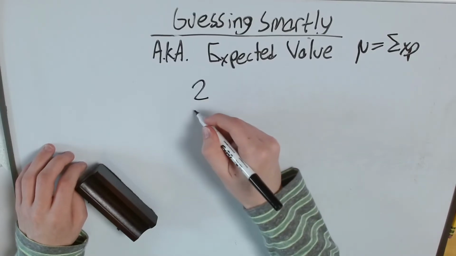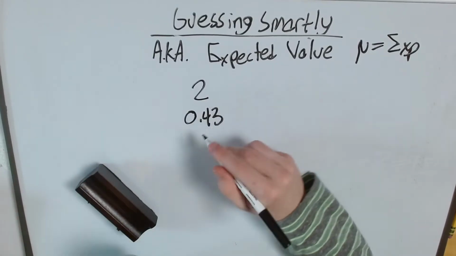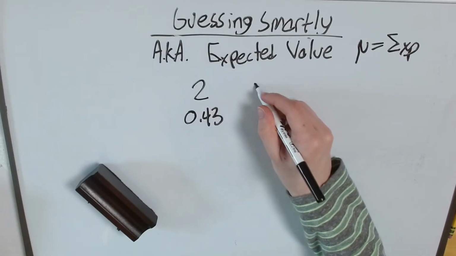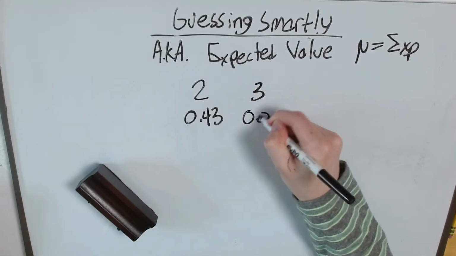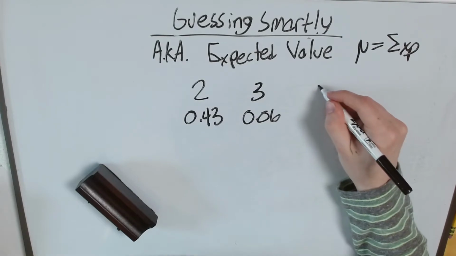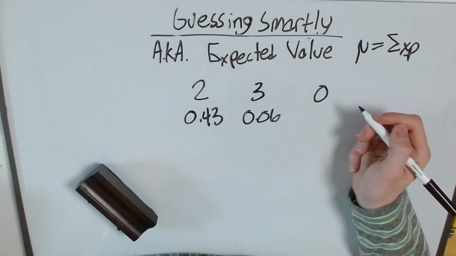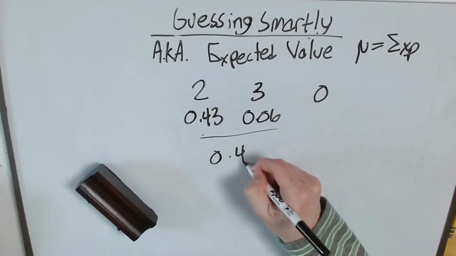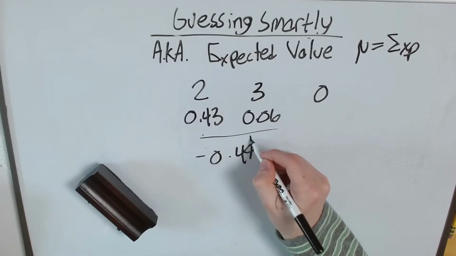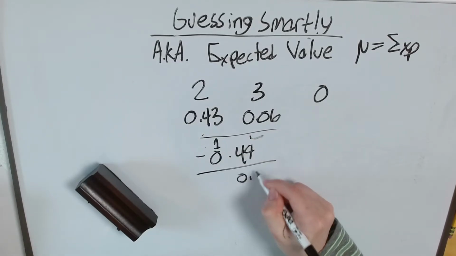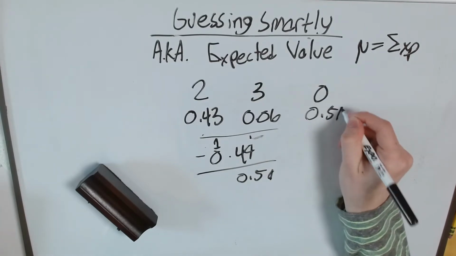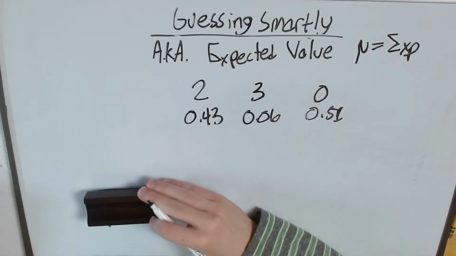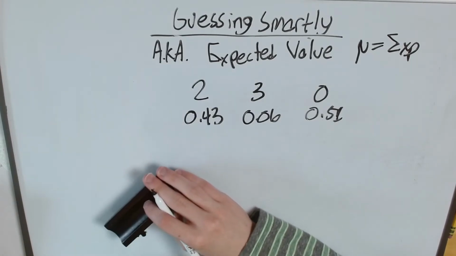So let's write it in a more easy to understand form, right? So 2 points, it has a 0.43. That's just 43% converted to decimal, all right? 3 points, that's 0.06. That's 6% converted to decimal. Then 0 points, and to find the percentage that we need to find here, we'll just add these two percentages up, which is 0.49, and subtract them from 1. That's 0.51. So LeBron has a 51% chance of just missing the shot entirely. Maybe he's having a bad day. Who knows? Still, not entirely great, but we can work with it.